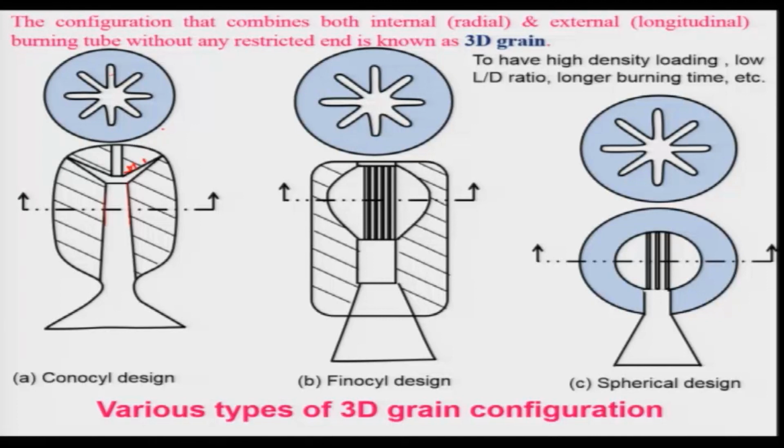If you take a cross section here, it looks like a star, and I have shown a star, but it can be different. And keep in mind that this produces very complex surfaces, because this is a cone, and therefore it is also very difficult to fabricate. However, people have designed and developed it.